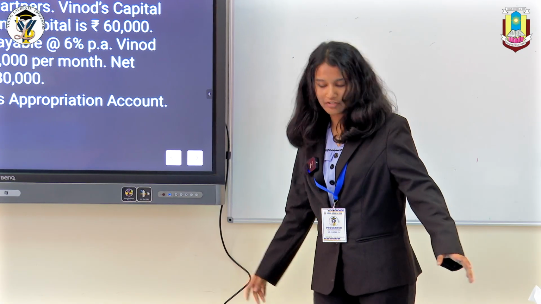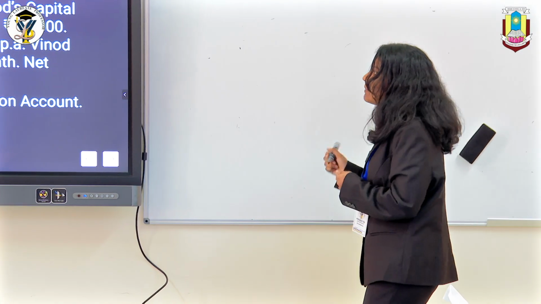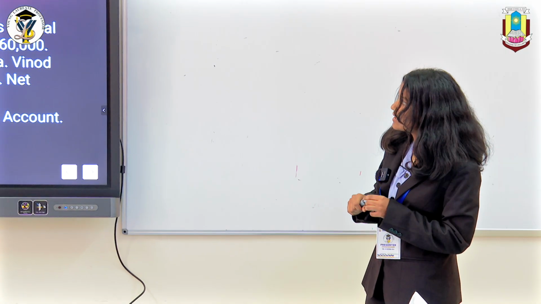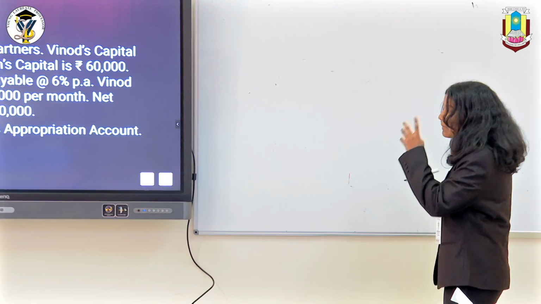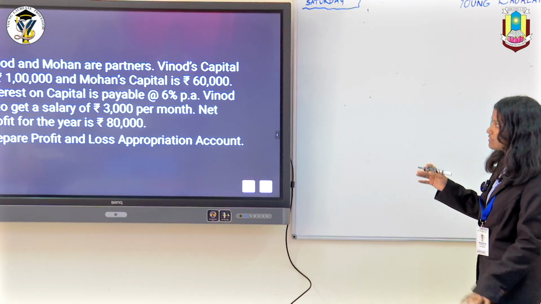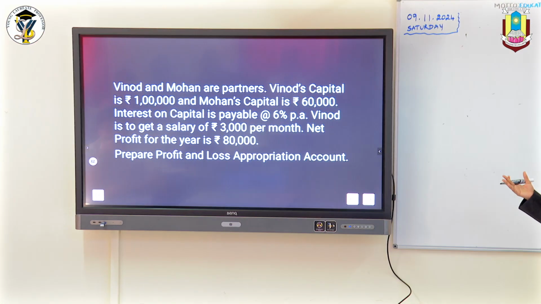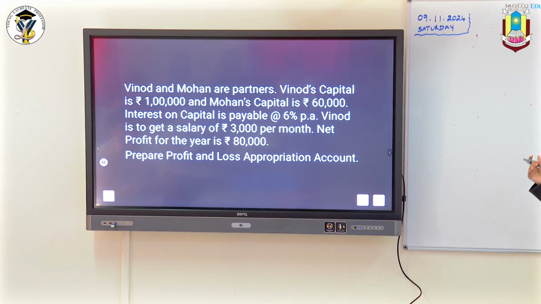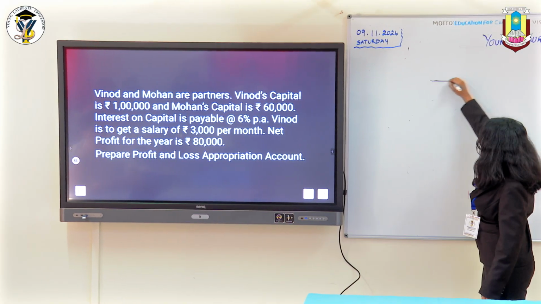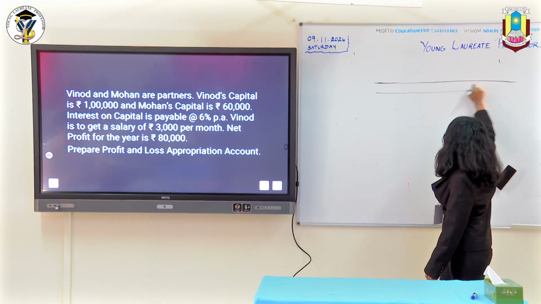So here's the question. Vinod and Mohan are partners. Vinod's capital is 1 lakh and Mohan's capital is 60. Interest on capital is payable at 6%. Vinod has to get a salary of 3,000. Net profit of the year is 80. So we make a profit and loss appropriation account.